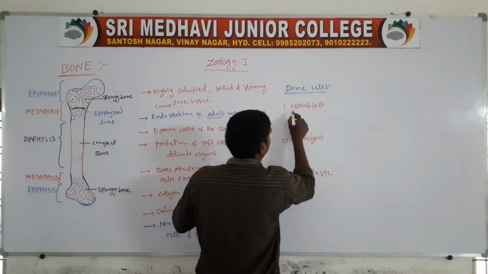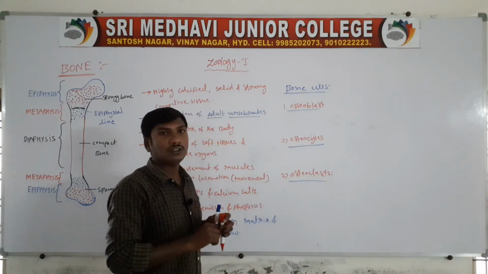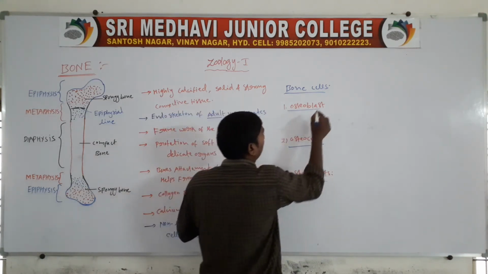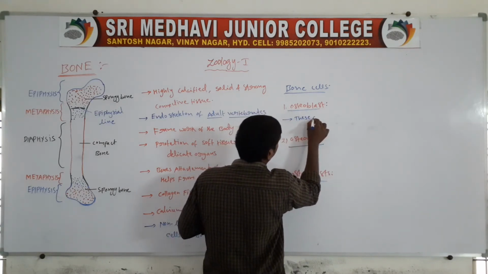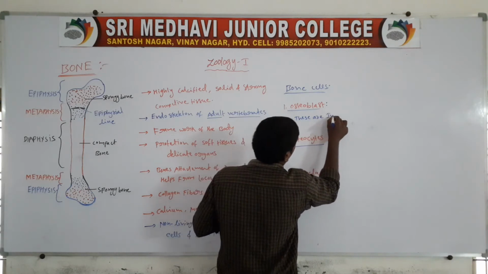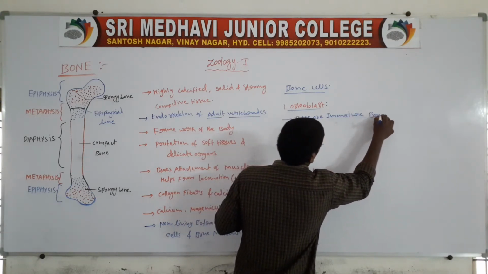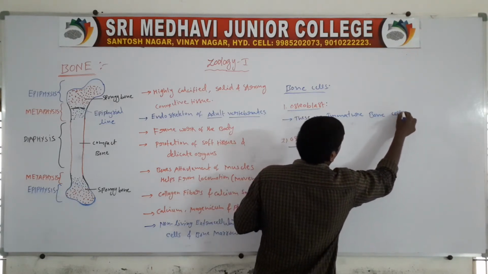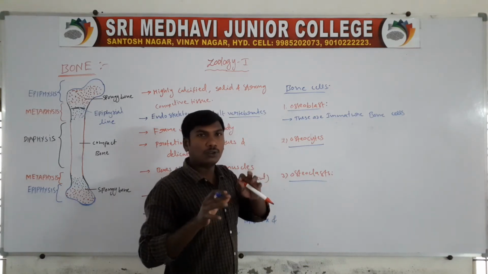Osteoblast cells, osteocytes and osteoclasts. So first one, osteoblast cells. These are the immature bone cells. Osteoblasts are the immature bone cells.